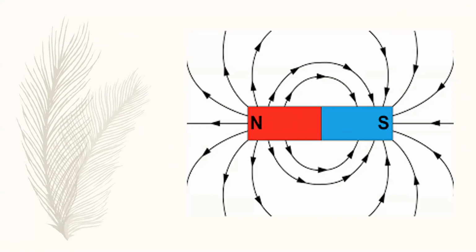The magnetic field lines, you can see here, these are the magnetic field lines. And remember one thing, these magnetic field lines will always come out from the north pole of the magnet and enter the south pole of the magnet. You can see that all these lines are entering the south pole and coming out from the north pole.